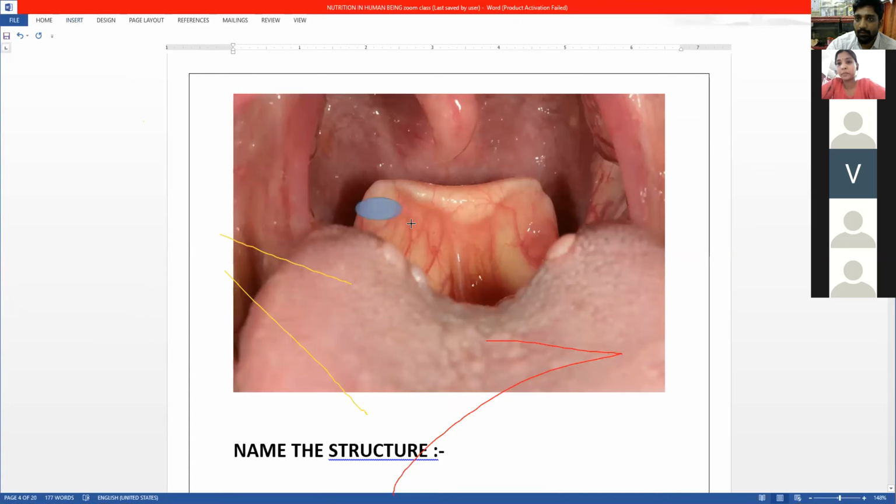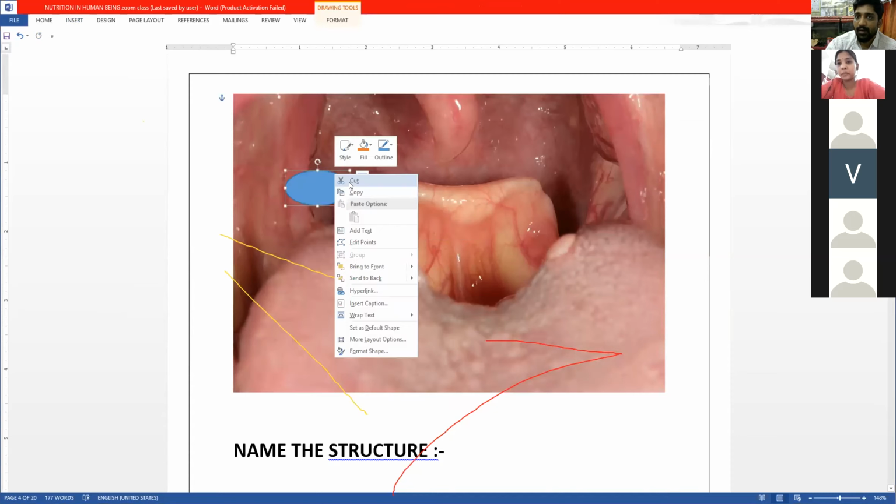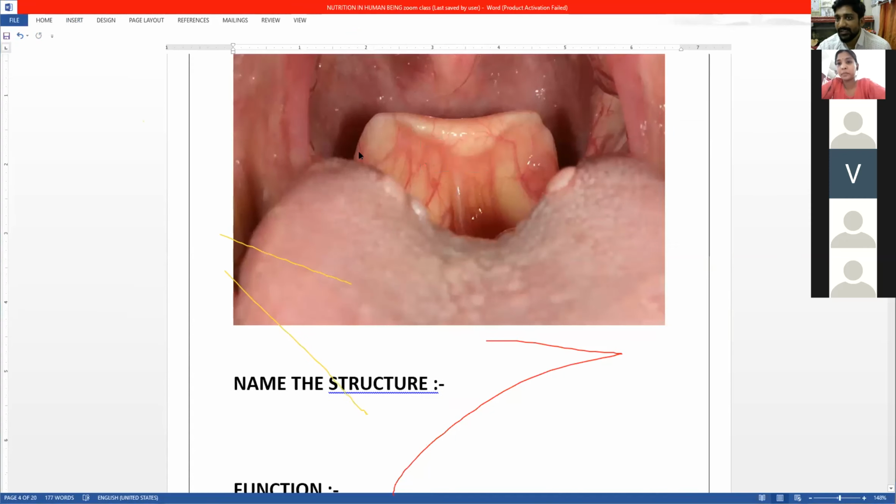No, not the thyroid. What is the structure which is present over there? Not the esophagus. Okay, we can continue now. This is something called the epiglottis.